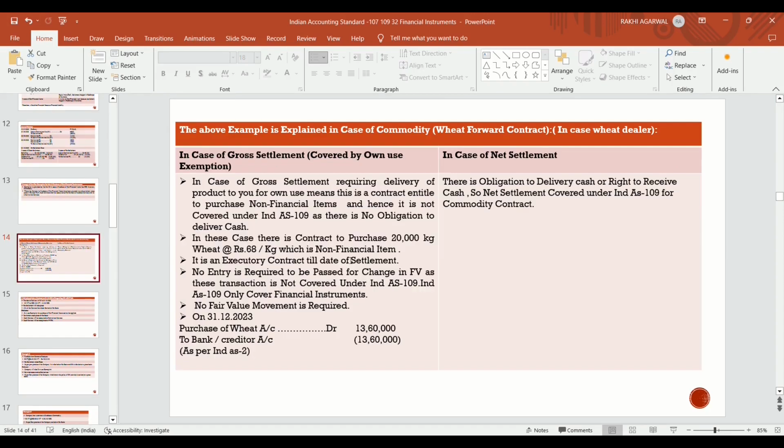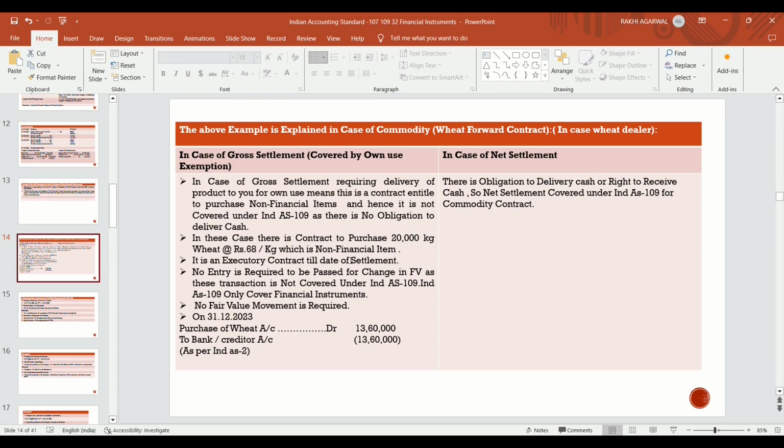It is not a derivative. The above example is to be explained in case of commodity, where there is a wheat forward contract. Suppose there is a wheat dealer, and the wheat dealer enters into a wheat forward contract.